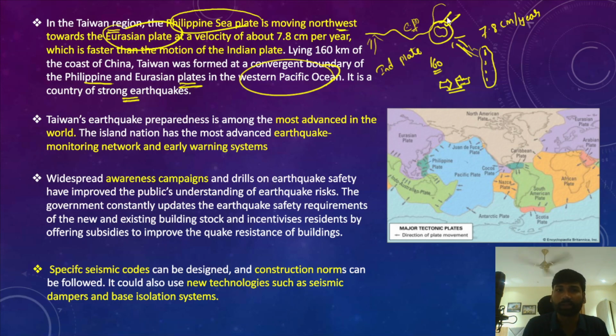vulnerable to earthquakes. However, here one thing we must understand is that the earthquake preparedness of Taiwan is one of the most advanced in the world. And apart from that, the island nation has the most advanced earthquake monitoring network and early warning systems, right? So it possesses all those things.